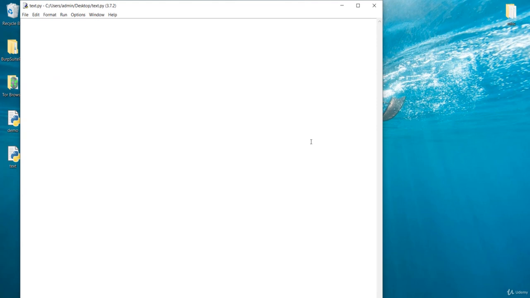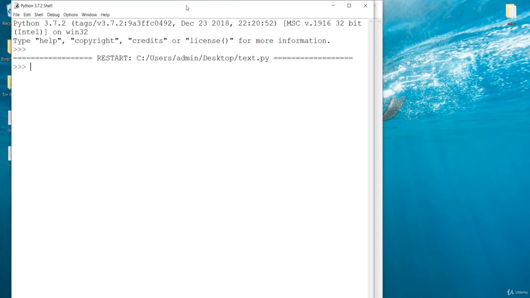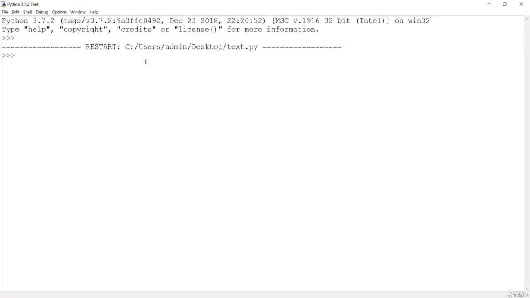Let me close one more time, and here let's see some of the inbuilt functions of the string. First of all, I'll make a simple string, and in this string I'll say happy birthday. Let's manipulate this string by inbuilt functions of Python. First we'll see the capitalize function.